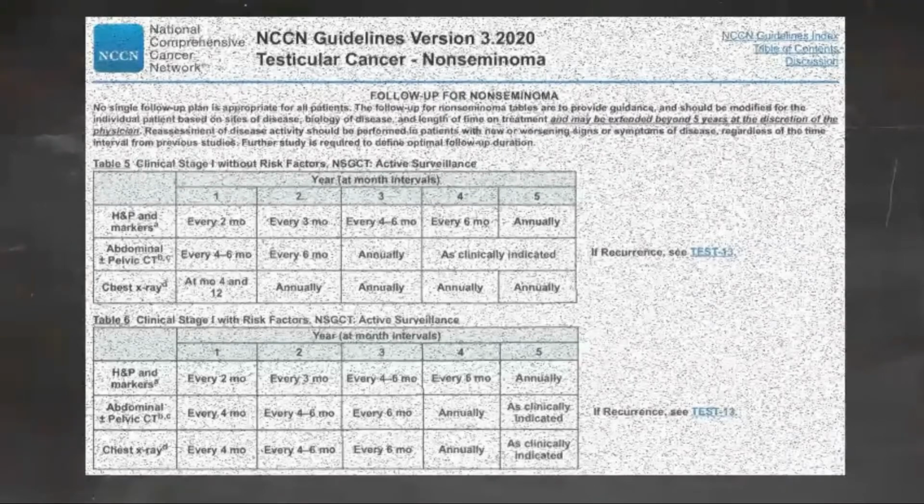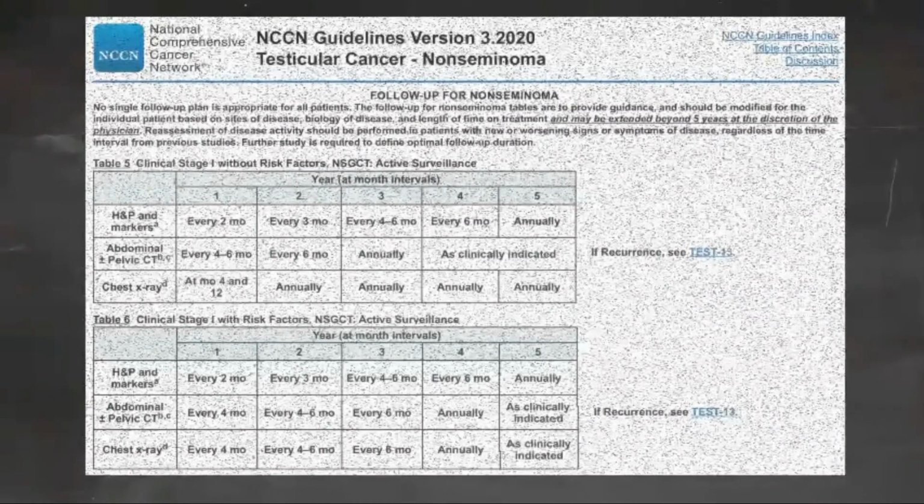Follow-up for non-seminoma stage 1 with risk factors. The long-term follow-up for stage 1 non-seminoma patients with risk factors includes history and physical exam, serum tumor marker assessment, chest X-ray, and abdominal pelvic CT scan.